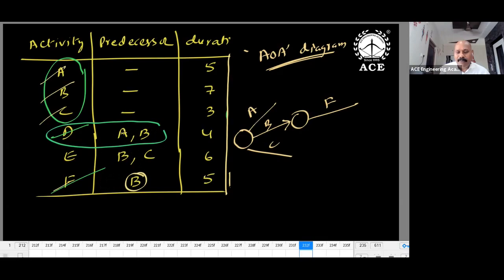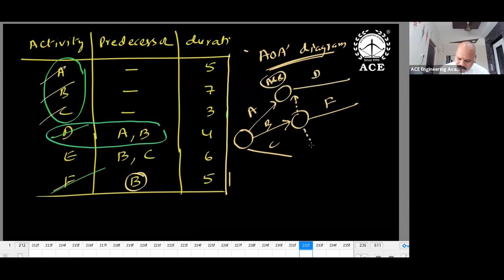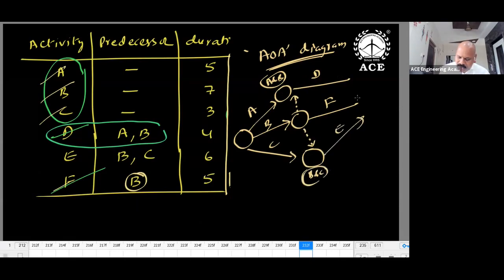E contains 2 activities. So A, B, already B has been used. How to get B? No, dummy. And A. So this circle contains A and B. From here, which activity can take B? Here A and B are both available. Next, B and C. From B, one dummy. From C, one arrow. From here, we can take E.